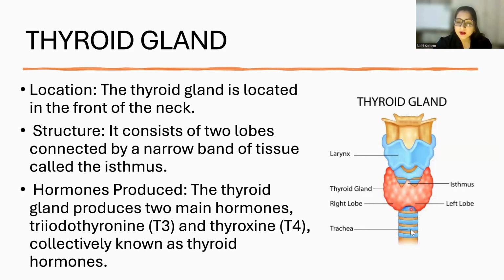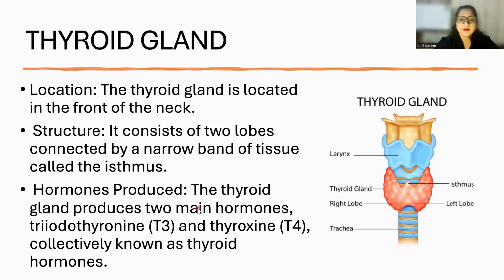And then this is a trachea, which is your windpipe, right? So the windpipe is going like this, and here we have the butterfly-shaped thyroid gland. Now, this is clear to you guys that the thyroid gland has two lobes as shown in the picture. We have the right lobe and the left lobe, and it is connected by a narrow band of tissue. So this is the isthmus, that's a narrow band of tissue.